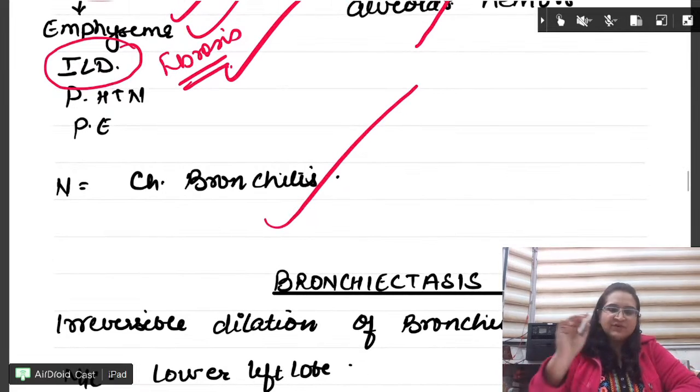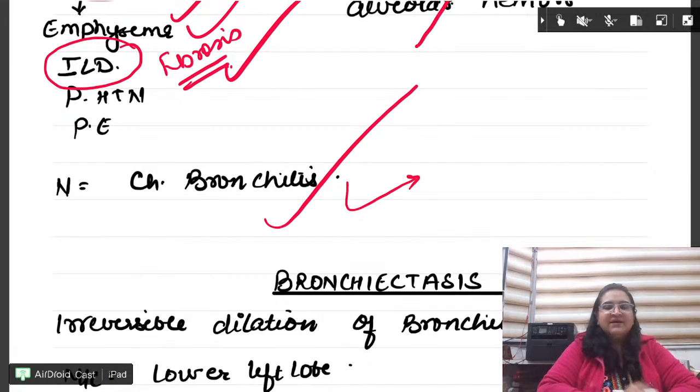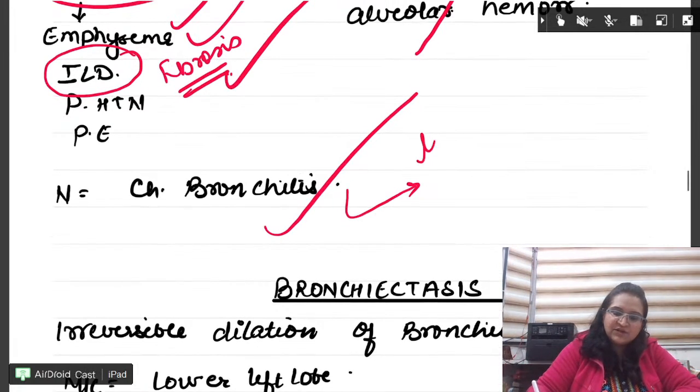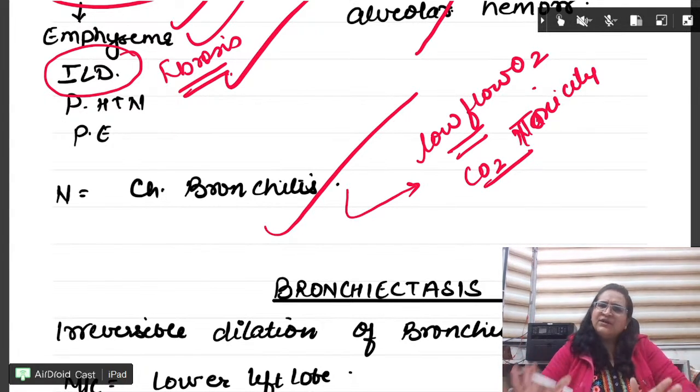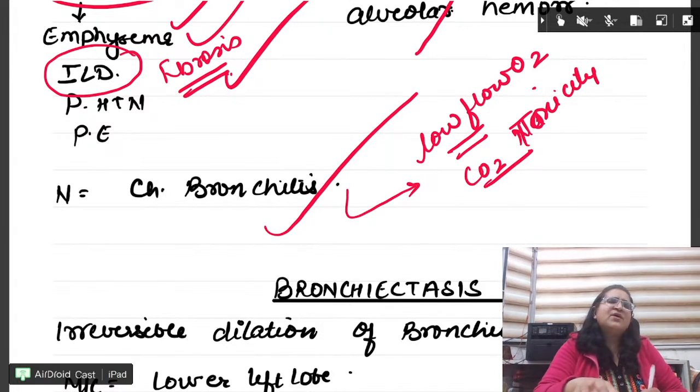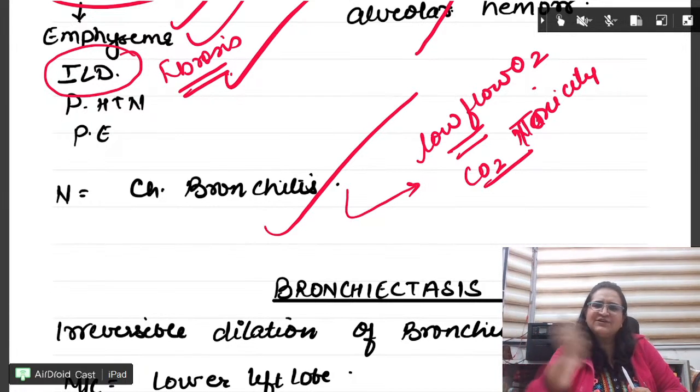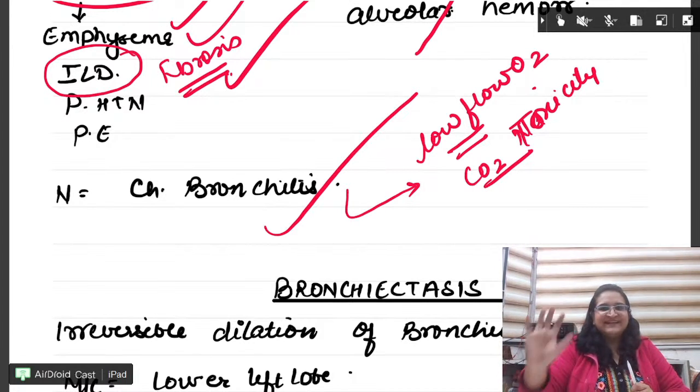Now beta, one more thing. For chronic bronchitis, we use low flow oxygen, right? Because we have to prevent CO2 toxicity. Low flow. ठीक है. Chronic bronchitis इतना ऐसे याद रखो. This is not the reason. Chronic bronchitis is not that serious. ठीक है. Patient can live with it. We can control it and he can live. तो उसमें हम देते हैं low flow. The reason is not this. This is just for learning.